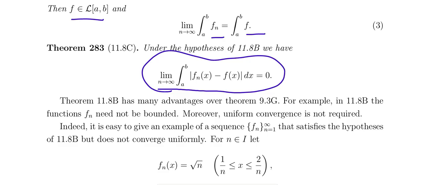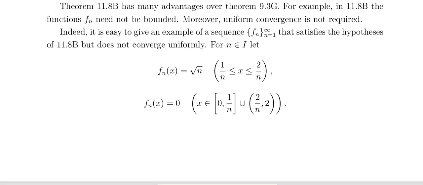And the conclusion is equivalent to this one: the limit as n tends to infinity of the integral from a to b of the modulus of fn of x minus f of x dx equals 0. That means the integral of fn converges to the integral of f, and f is Lebesgue integrable.